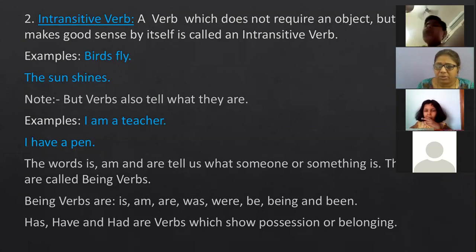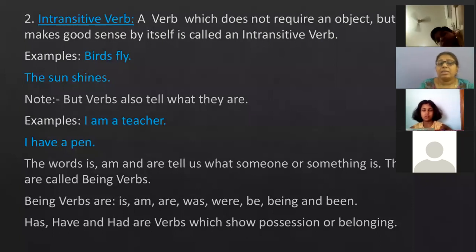Is used for singular, am for I, are for plural in present tense, was again singular, were plural in past. Again, what are has, have and had? They are also verbs and they show possession or belonging, like here I have written, I have a pen. So whose pen is it?